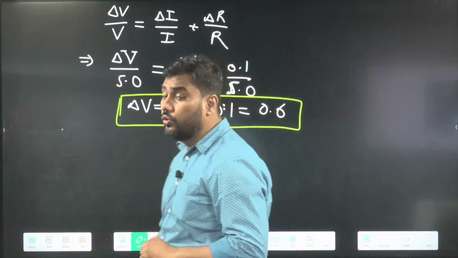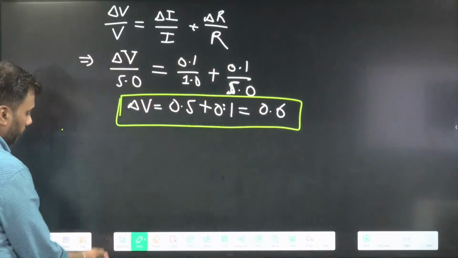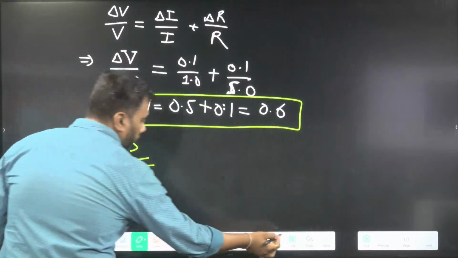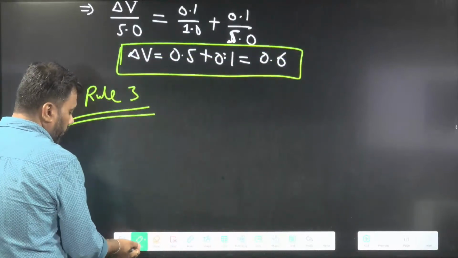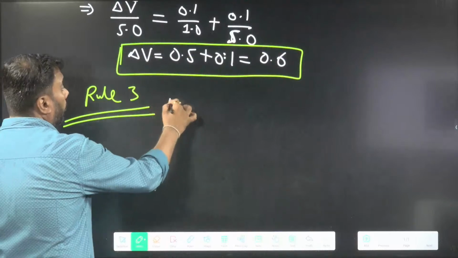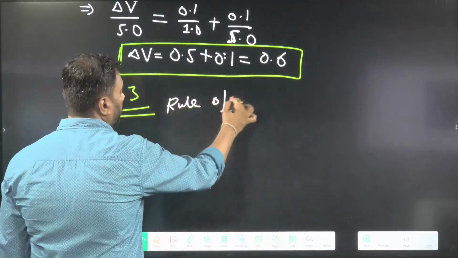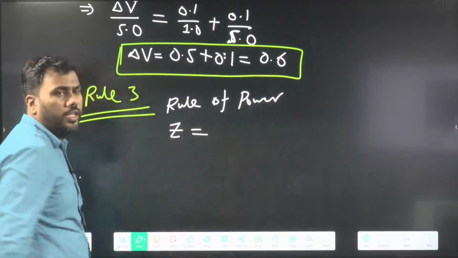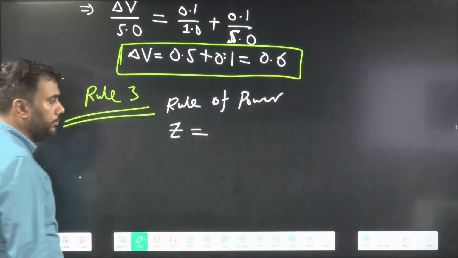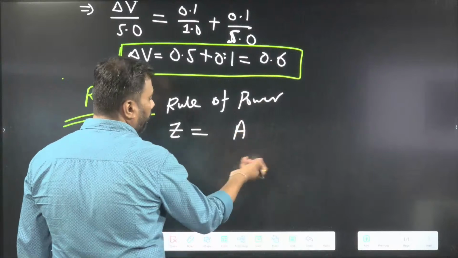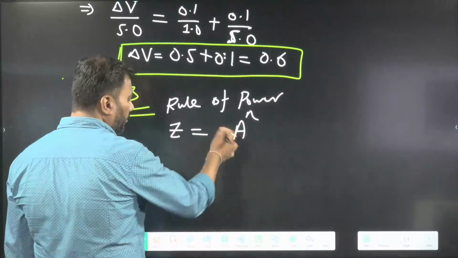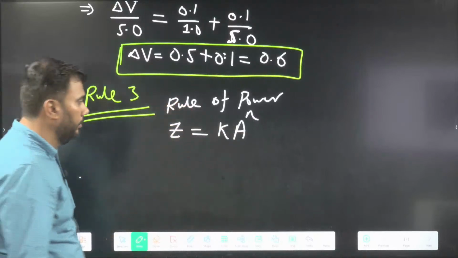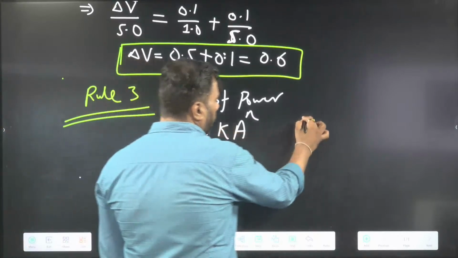Okay. Now let us go to rule number 3. Rule of power. Let's say your physical quantity Z is dependent on some other quantity A with some power N. And there may be some constant of multiplication here. Okay. K is some constant.